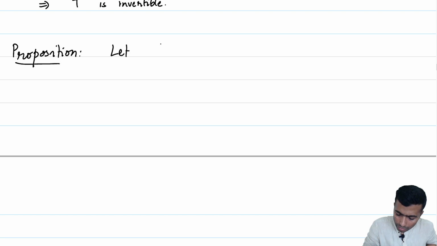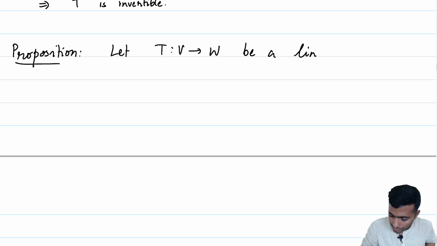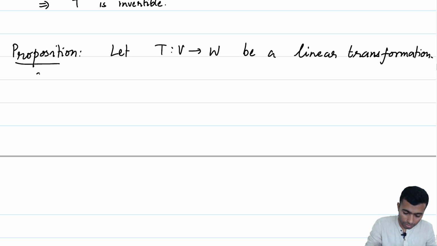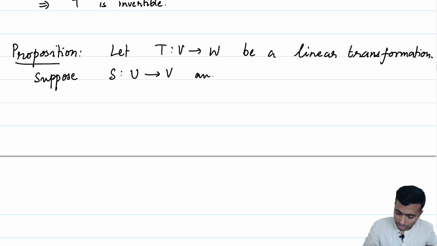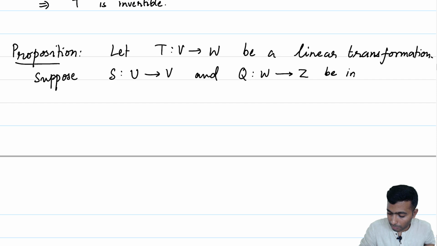Let T from V to W be a linear transformation. Suppose S from U to V and Q from W to Z are invertible linear transformations, or isomorphisms.